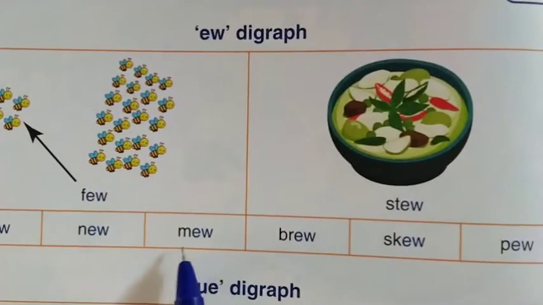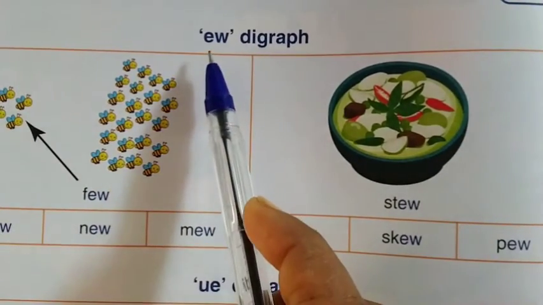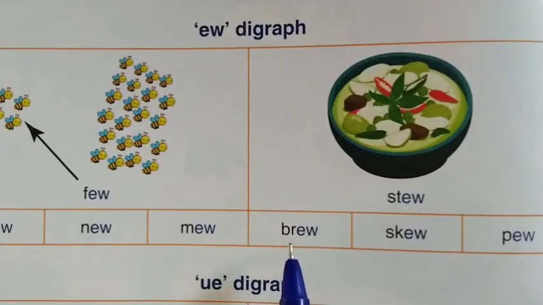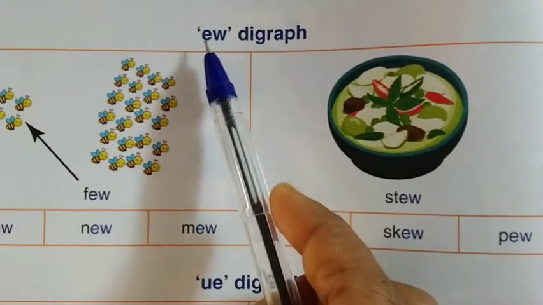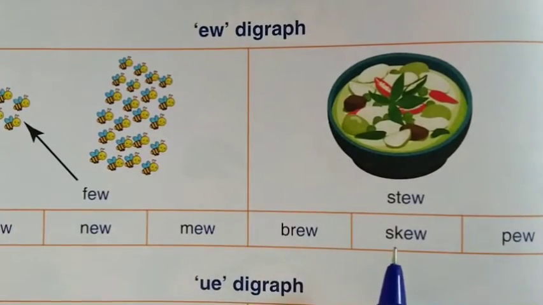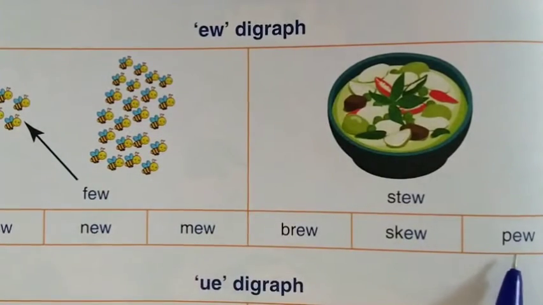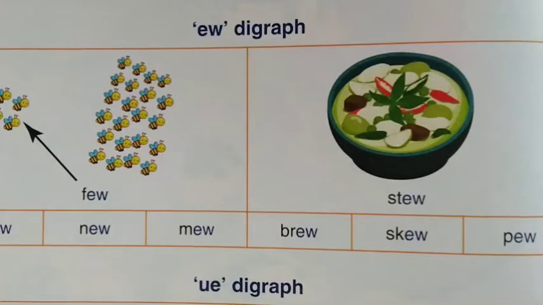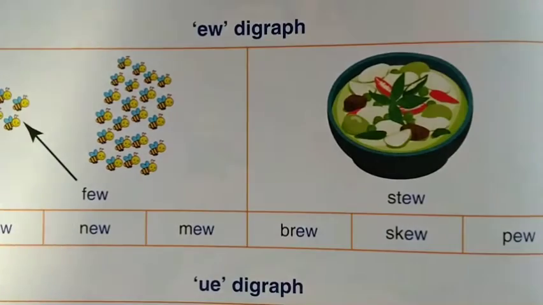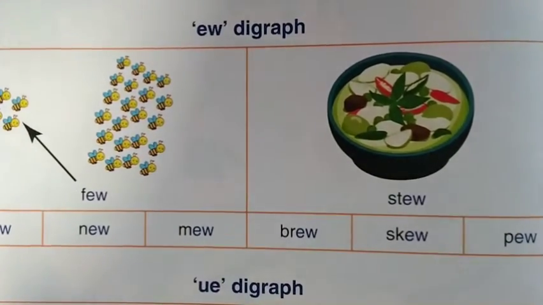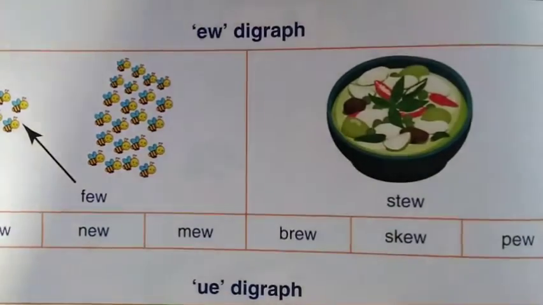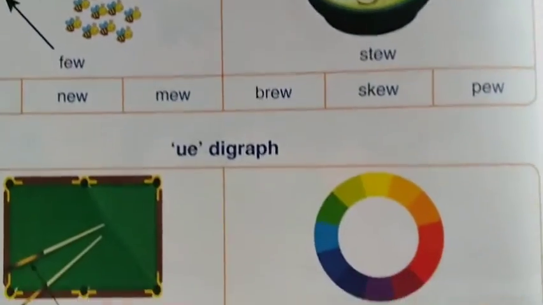U. New. U. Brew. U. Skew. U. Pew. Can you understand this digraph? Yes, let us see the next digraph.